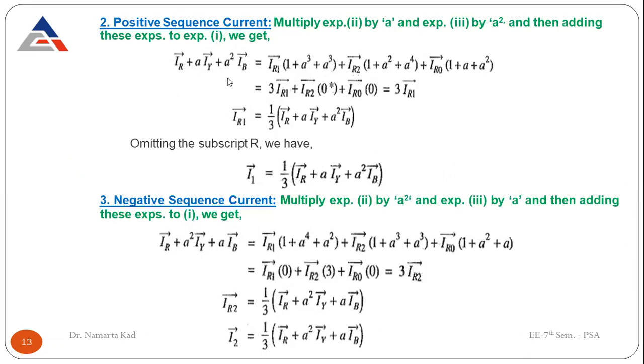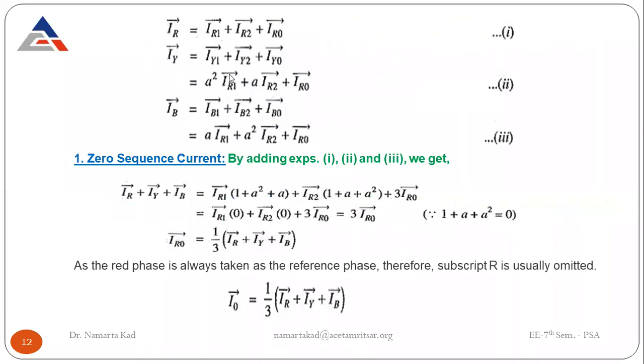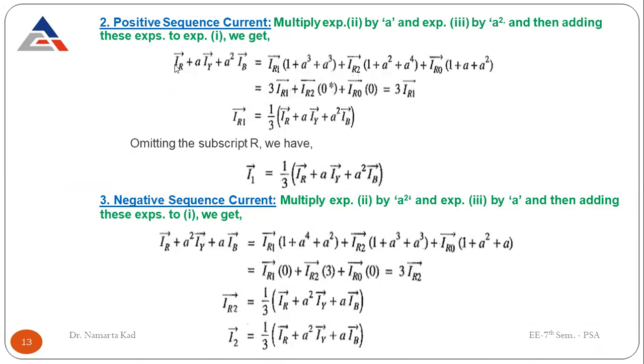Okay. Now next, for the positive sequence current. Multiply expression 2 by A and expression 3 by A square, and then add these expressions to expression 1. So just multiply the second by A and this by A square and add up to this first term. So this comes out to be IR plus A into IY plus A square into IB. Alright. So this is IR plus A into IY plus A square into IB.